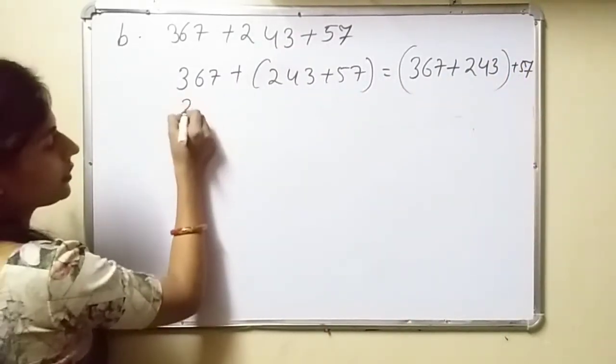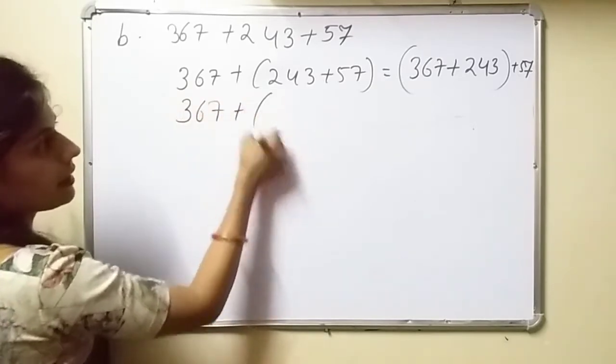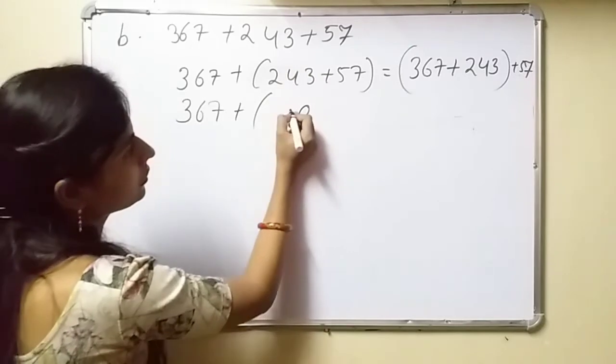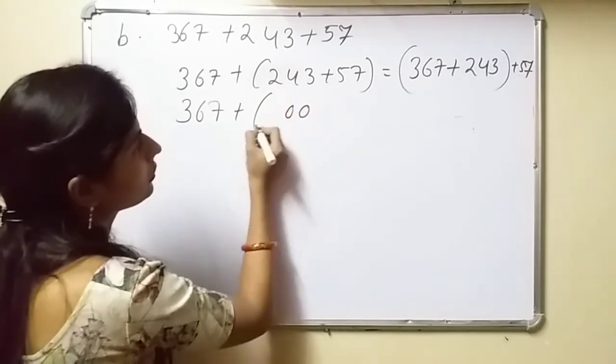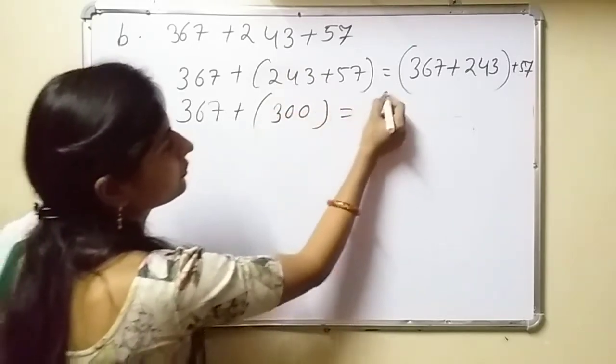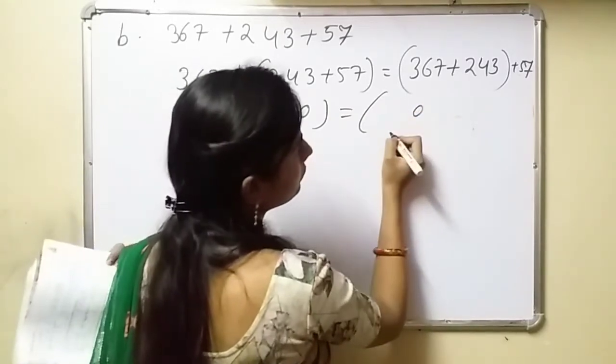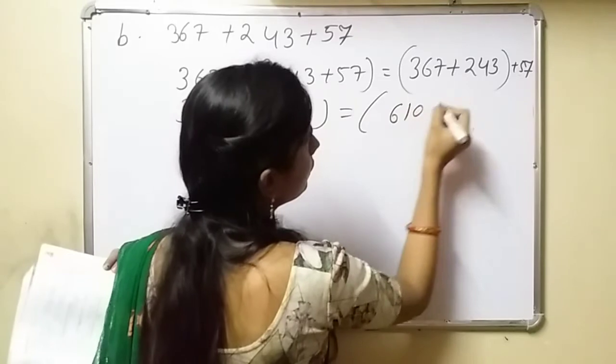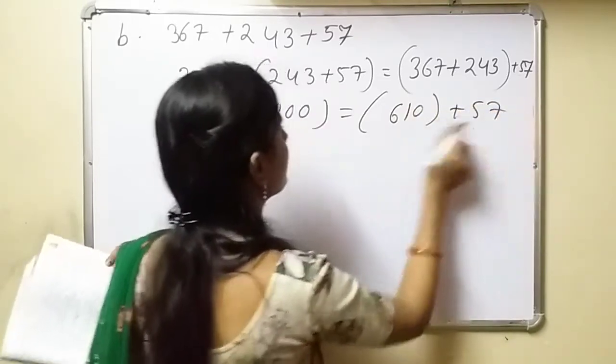Okay, now see, 367 remains as it is; 3 plus 7 is 10, remainder 1, 300 plus 57.